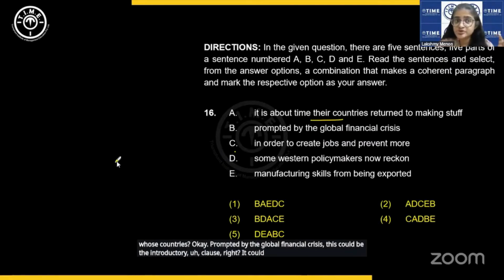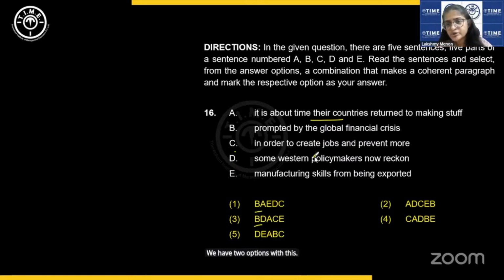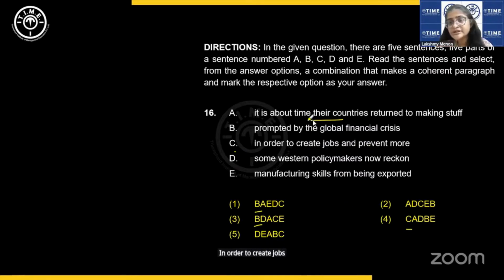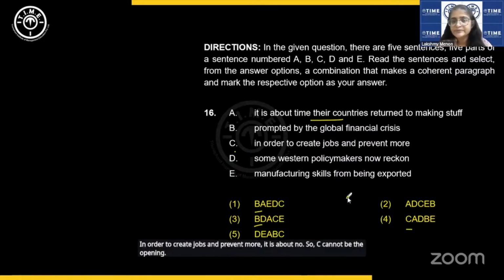It could introduce the sentence. We have two options with this. In order to create jobs and prevent more manufacturing skills from being exported. That is also possible. But do we have CE? We don't have CE. So C cannot be the opening, right?